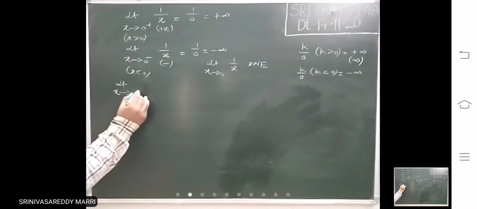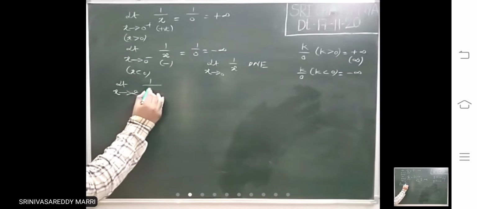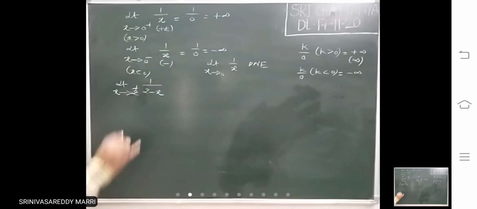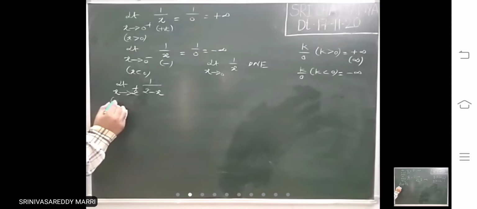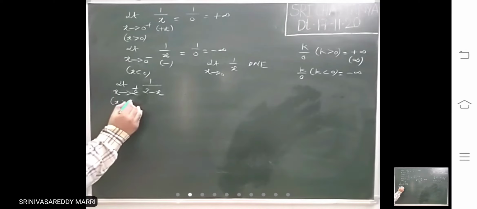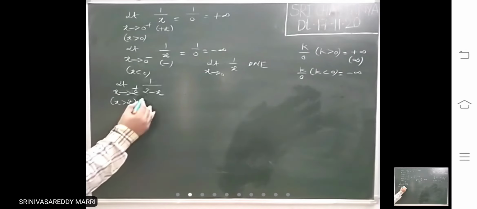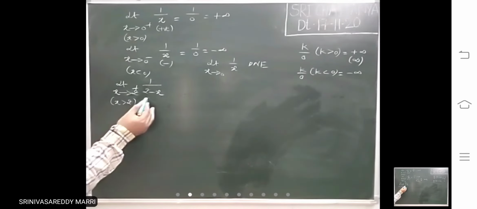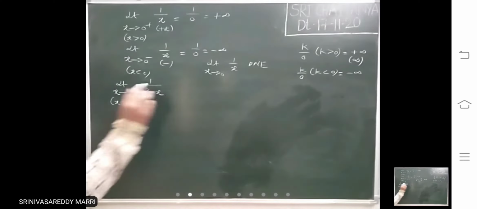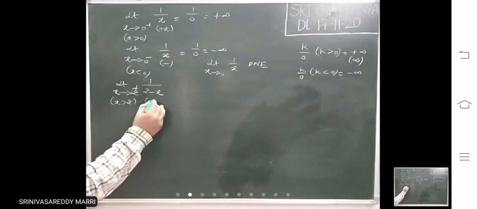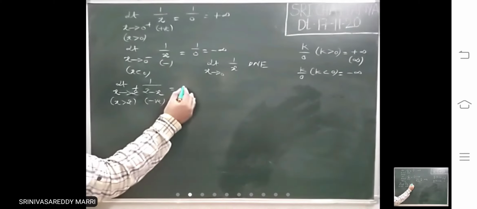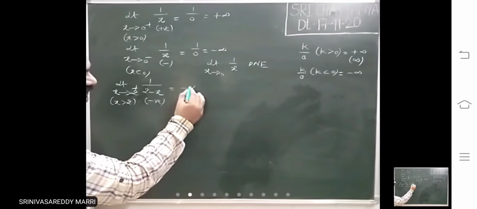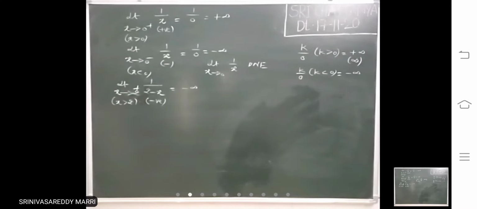Suppose the limit as x tends to 2 plus of 1 by 2 minus x. If you substitute 2, this will become 1 by 0. But whether you write plus infinity or minus infinity: this is x greater than 2, just closest to 2 and greater, like 2.00001. Then 2 minus x is negative. So you have to write infinity, but minus infinity.